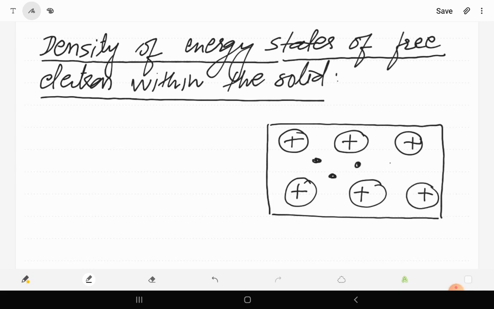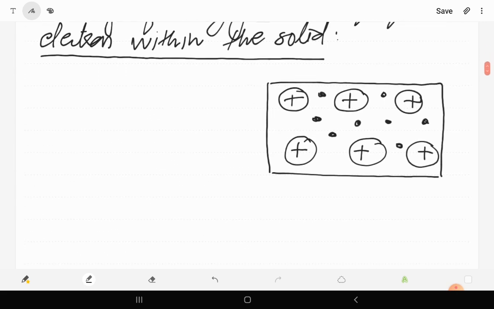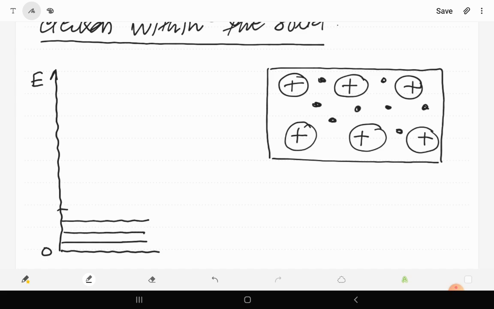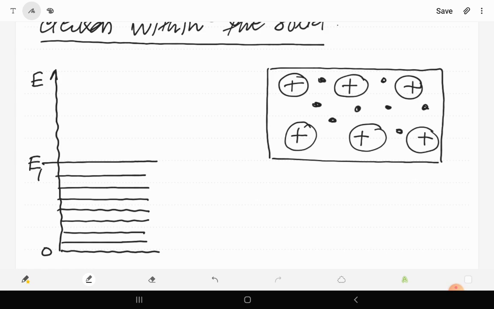These are the free electrons, and as we studied in the Sommerfeld free electron model, these electrons will have different energy states. If we try to draw the energy band diagram or energy level diagram, we have such a diagram in which this is the energy scale E, and this is the ground state, where the energy is 0. From the energy state 0 to the Fermi energy, there are a lot of energy levels. Suppose these are the energy levels, and this is the Fermi energy state, E_F.